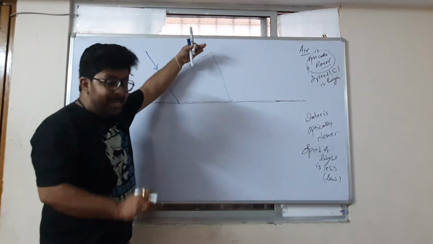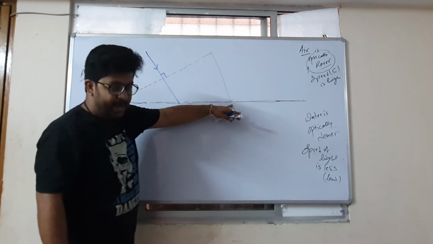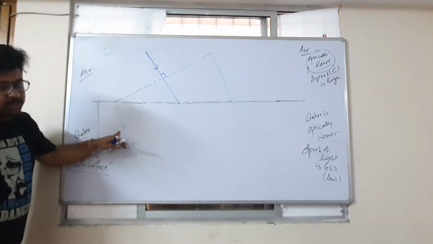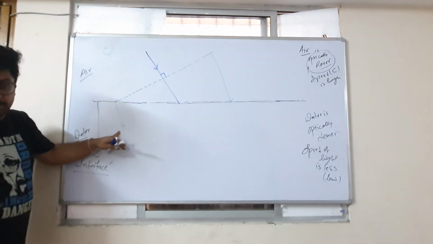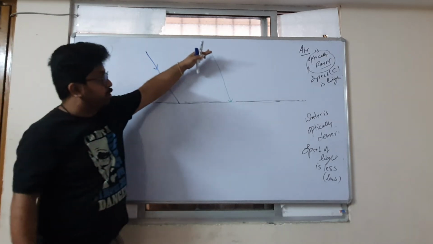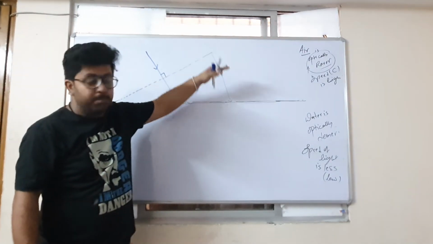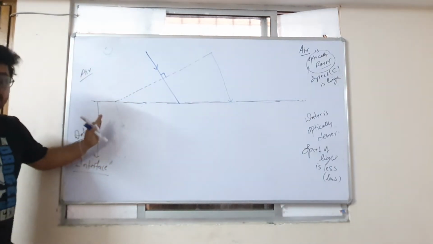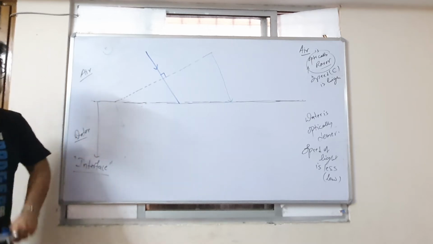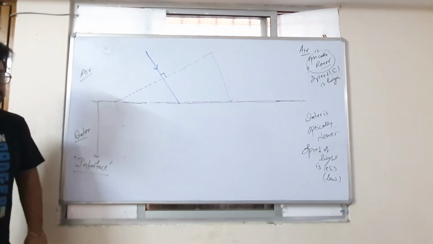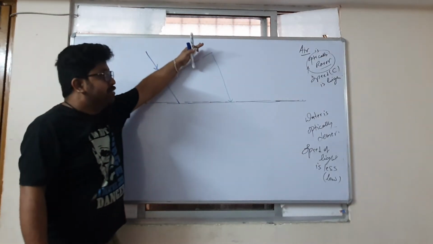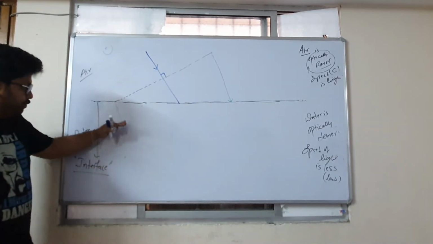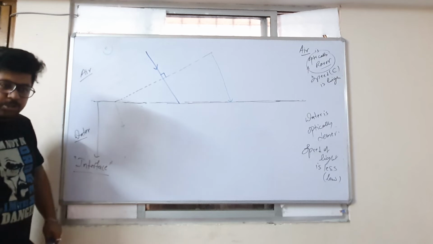So in the time required to reach from here to here, it will not be able to cover that much distance. Yes or no? Am I right or wrong? Yes, sir. Because this portion of the wavefront has more speed because it is still in the optically rarer medium, and this portion of the wavefront has less speed because it is in the optically denser medium. Am I right? Yes, sir. Right. So by the time it reaches here, at the same time it will not reach as far, but only here. Is this clear to you?